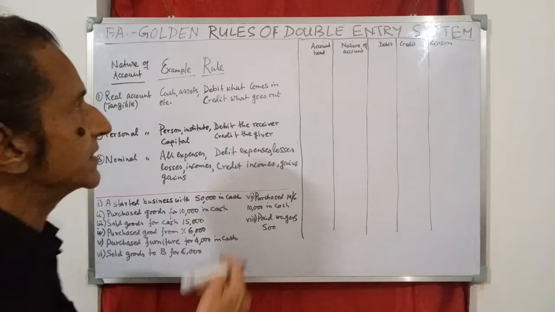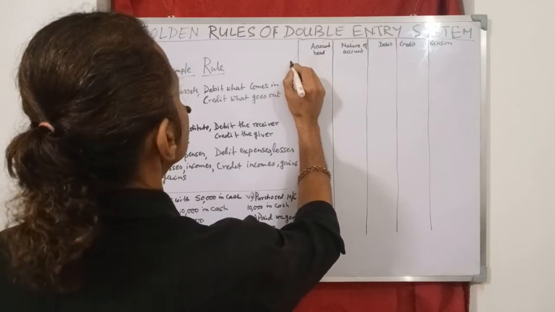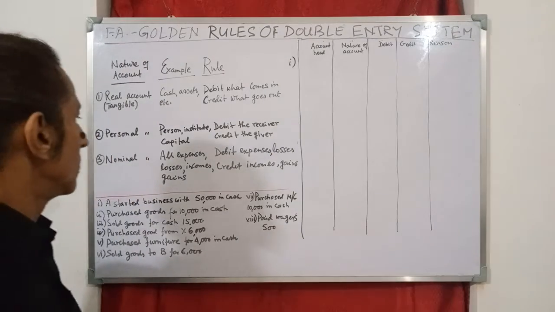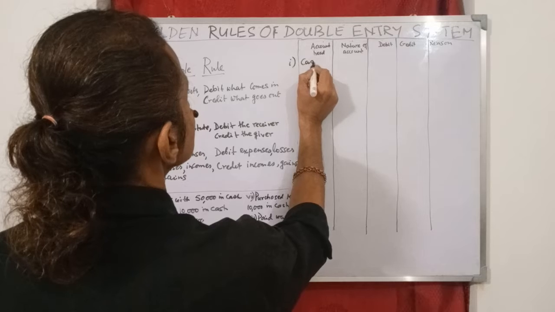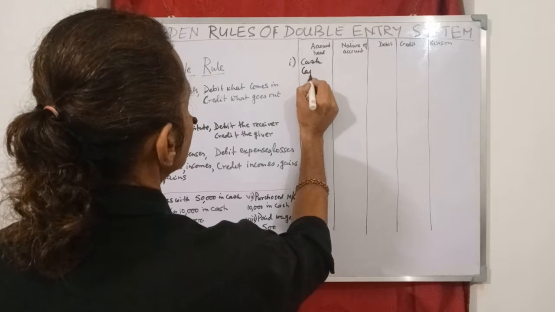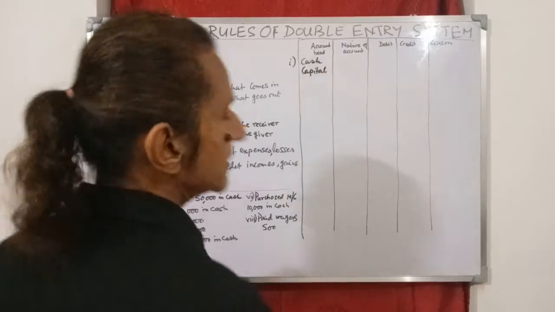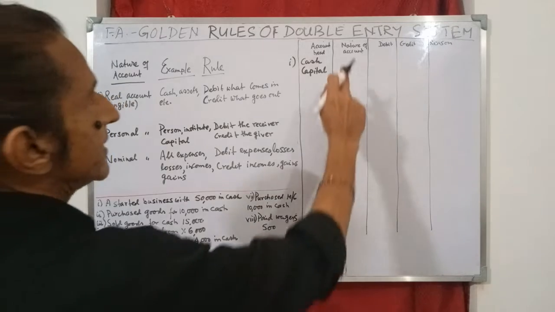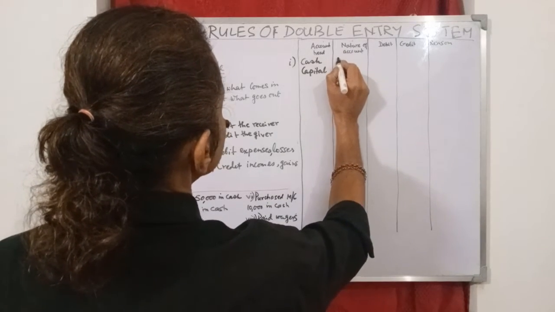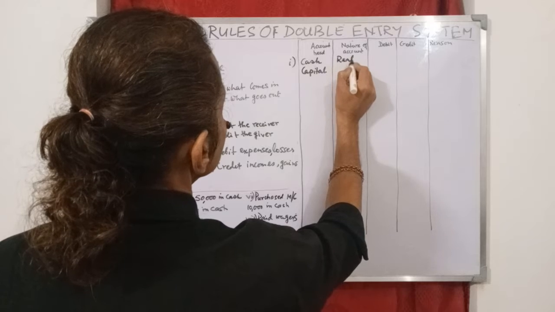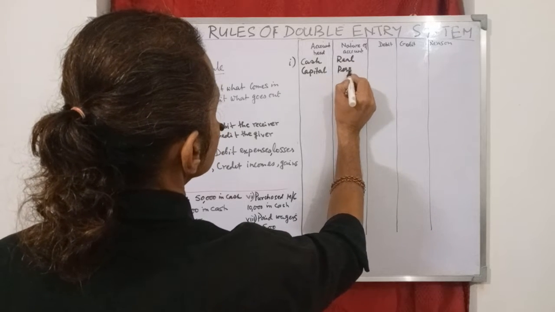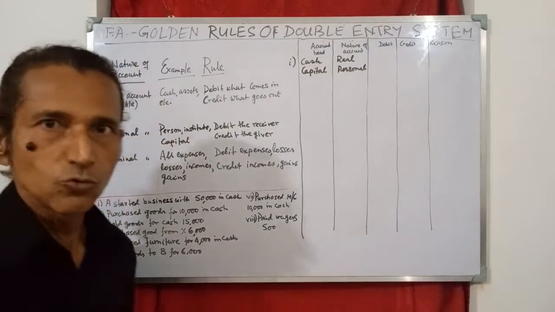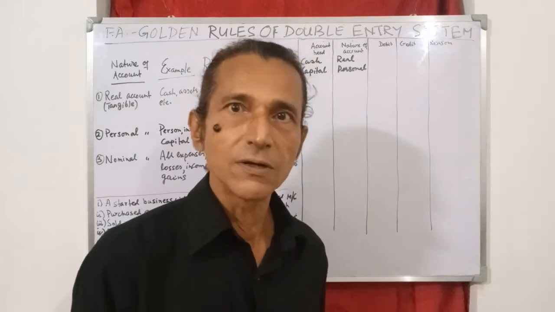So A is starting a business with 50,000 in cash. So what are the account heads involved here? One is cash and the other is capital, because cash is being introduced into the business as capital. And the nature of account, this is real and capital is personal, right? So 2 account heads, real account and personal account, are involved here.